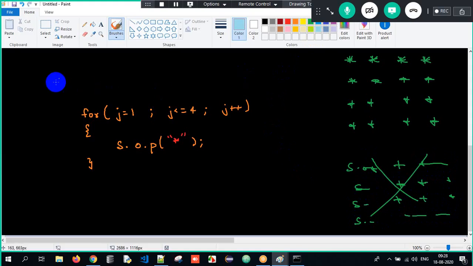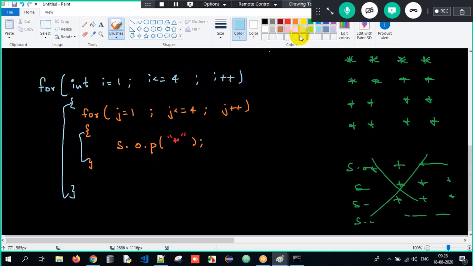So we have to have one for loop, one more for loop. For int i equals to 1, i is lesser than or equal to 4, i plus plus. Okay, I have to write it as i plus plus. That's it. I have to write it within another for loop. Will I get my output? Absolutely yes. What is my i value? 1. Is 1 lesser than or equal to 4? Yes. The control will come inside. What is j here? It's 1.